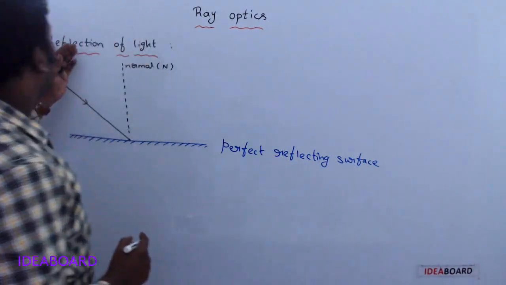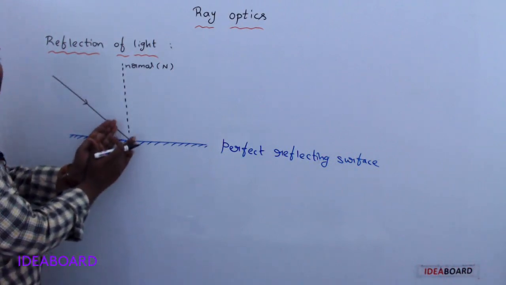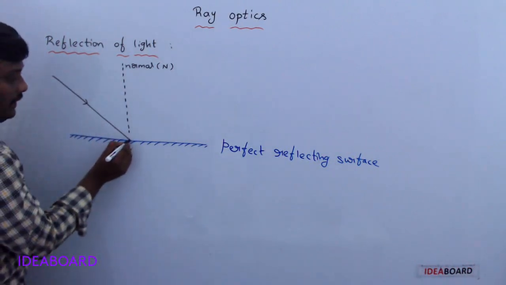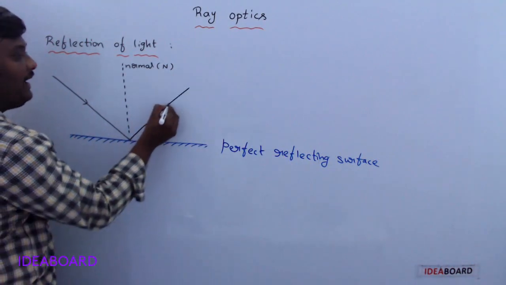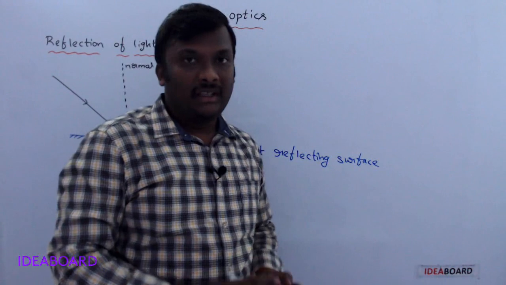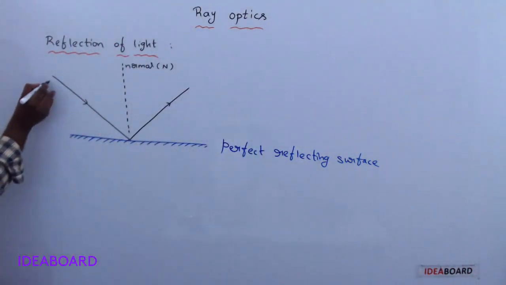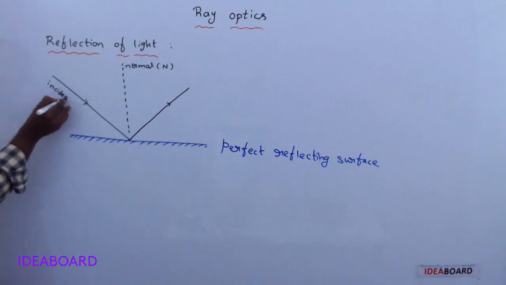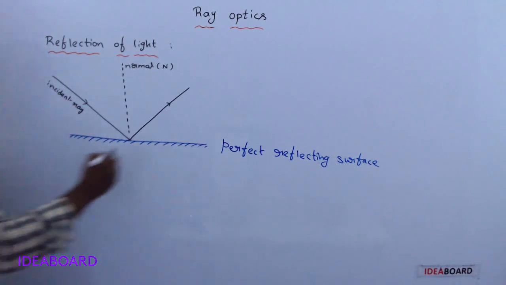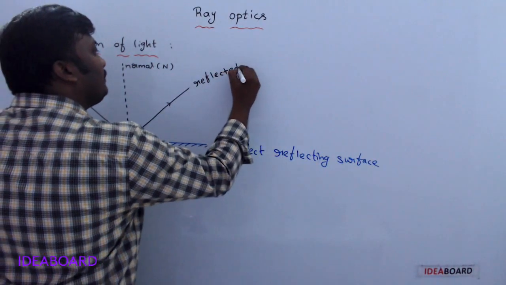Any light ray incident on the surface will be reflected back into the same medium. Clear? So this ray is called the incident ray, and this ray is called the reflected ray.